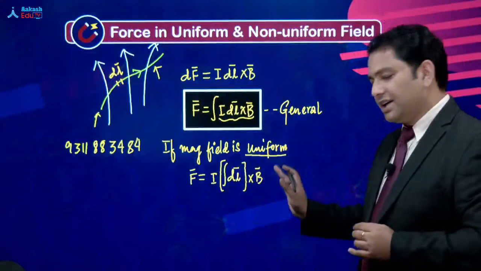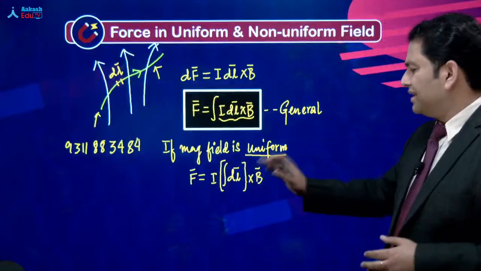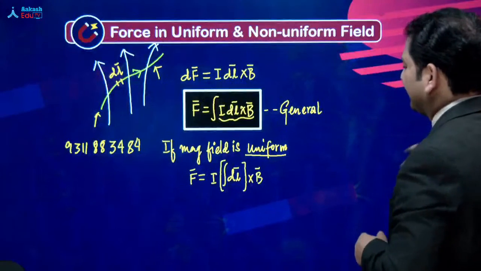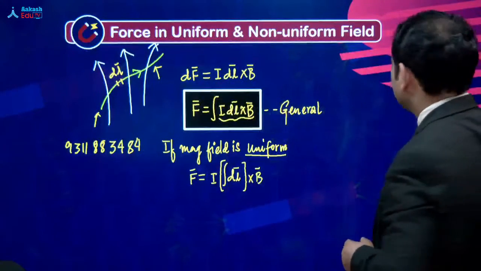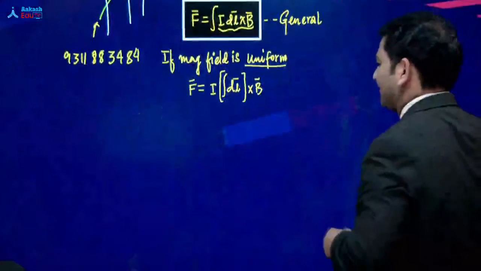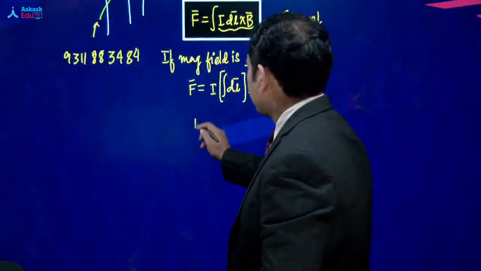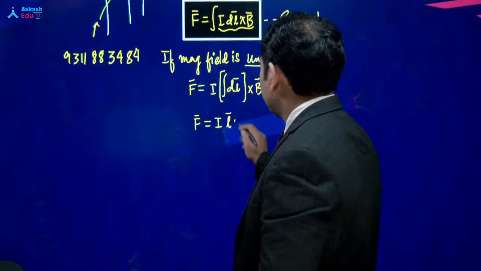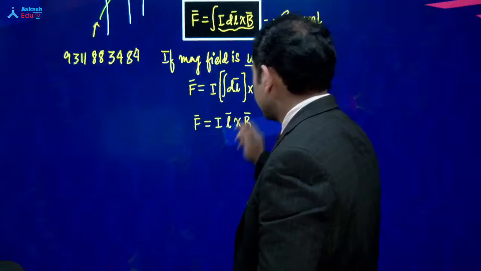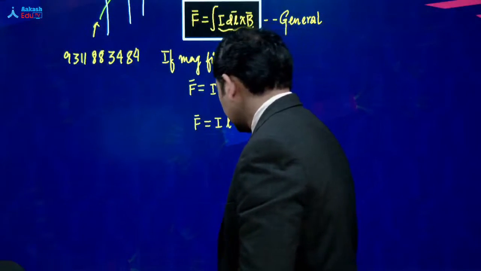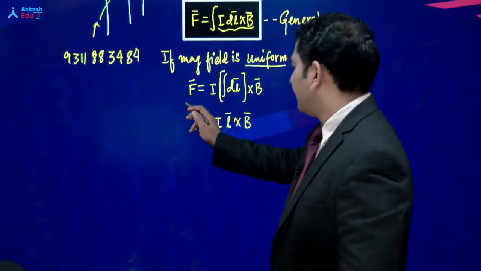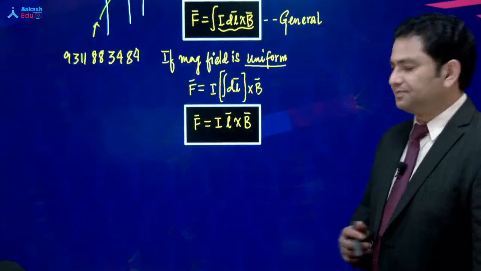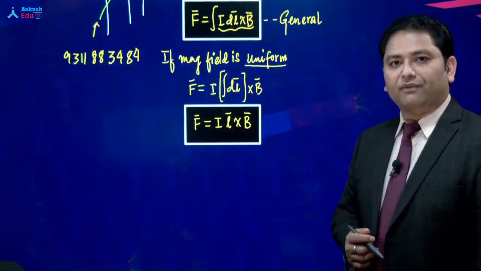B vector पीछे है तो ये पीछे ही रहेगा, पीछे या आगे जो भी कह दीजिए, that's a bit confusing, but like B is after DL, so that will remain after DL itself, and then I would come up with the expression F vector is I L cross B. So this is the expression of the magnetic force acting on a current carrying conductor in a uniform field.